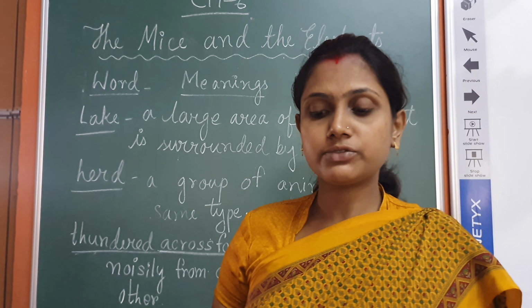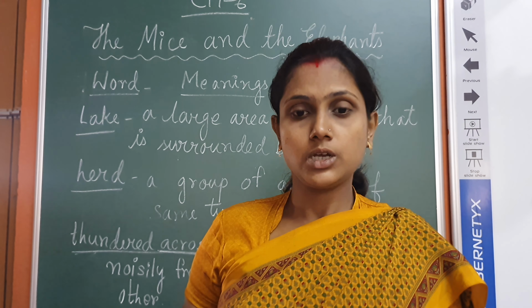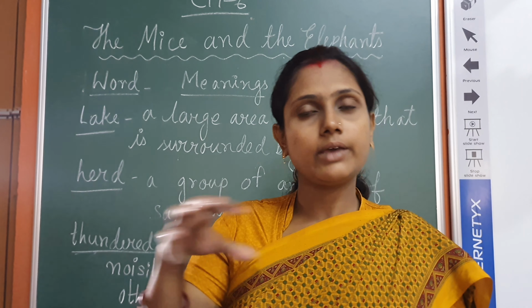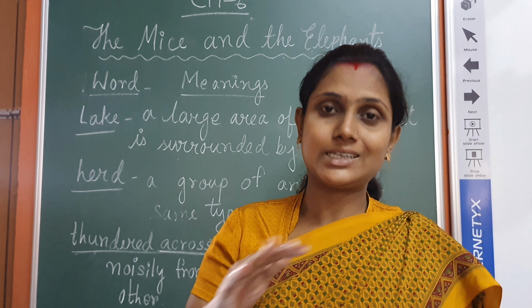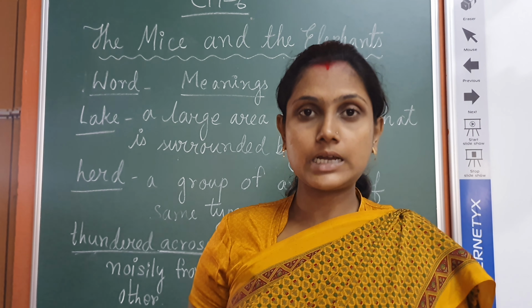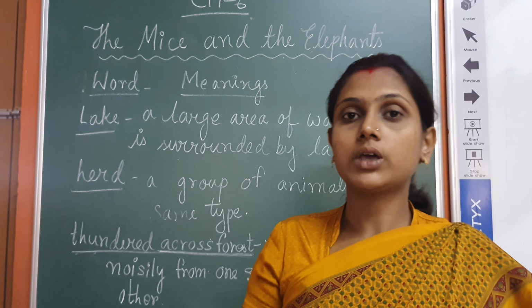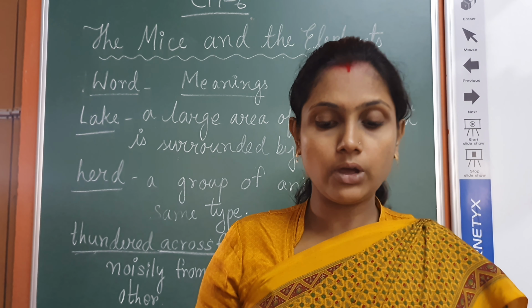Okay, the houses of the mice were destroyed and their stores of food were squashed. Squashed means pressed hard, because elephants' feet are very heavy. When they are walking, they are destroying everything on that way.